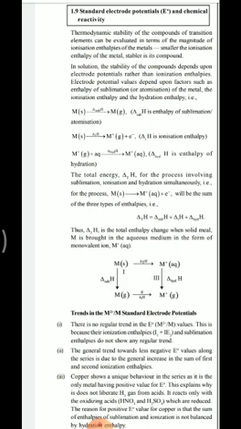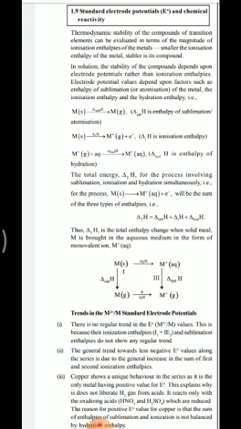So now, keeping in mind all these facts, you have to understand what electrode potential is. The higher the E0 value, the more easily it undergoes reduction; the lesser the E0 value, that means the more negative the E0 value, the more easily it undergoes oxidation. These points you have to remember.